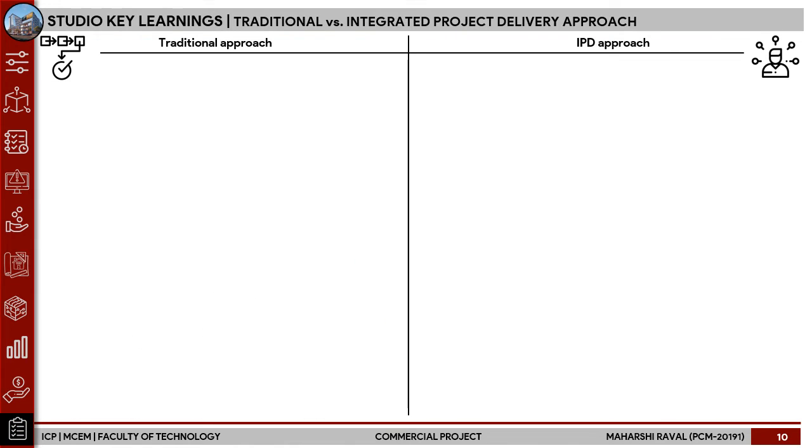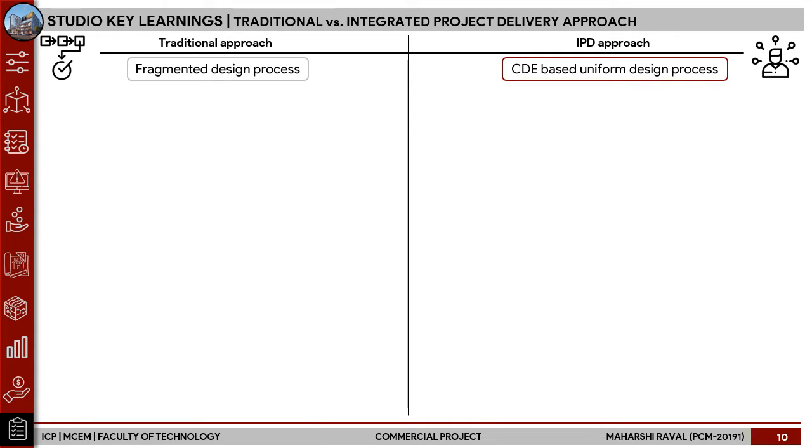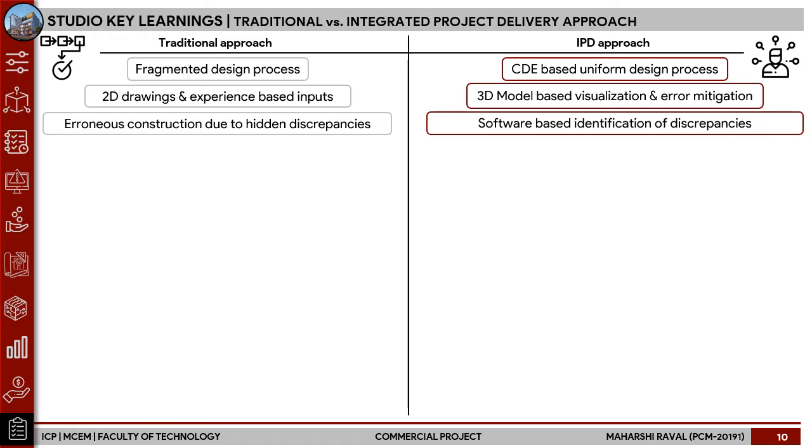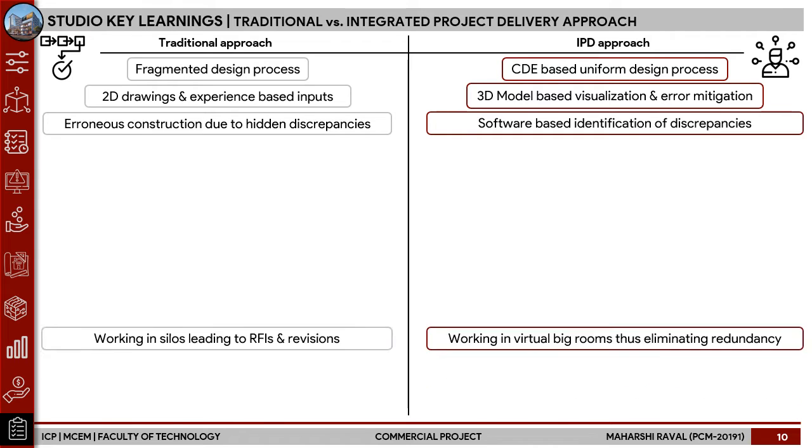So the main studio key learnings, when we are talking about a traditional approach versus an integrated project delivery approach, which we understood through the semester, was that the traditional approach has a fragmented design process, while IPD has a common data environment based uniform design process. 2D drawings and experience based inputs are the key in the traditional approach, while 3D model based visualization helps error mitigation for the IPD approach. We also have a lot of hidden discrepancies in the traditional approach which aren't seen till the time of construction, while software based identification of discrepancies and clashes can be done in IPD.